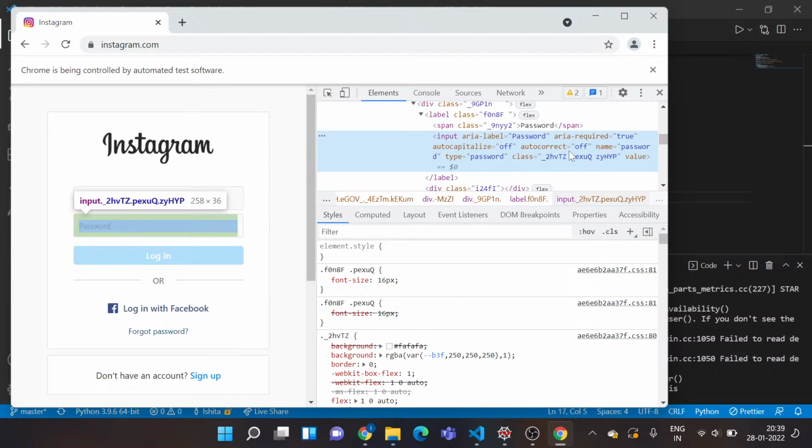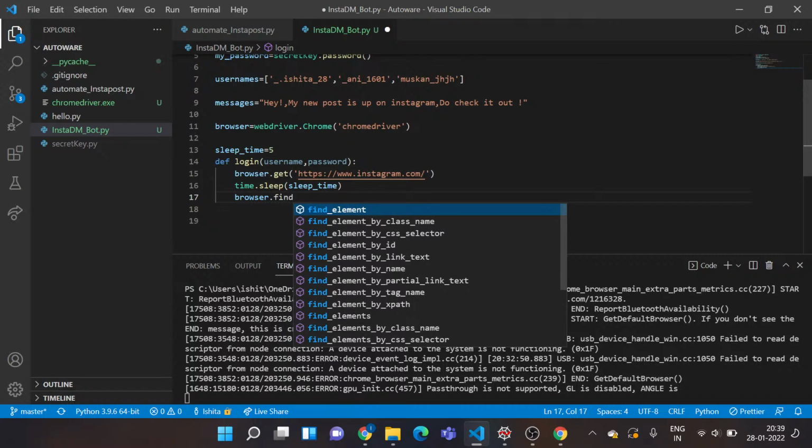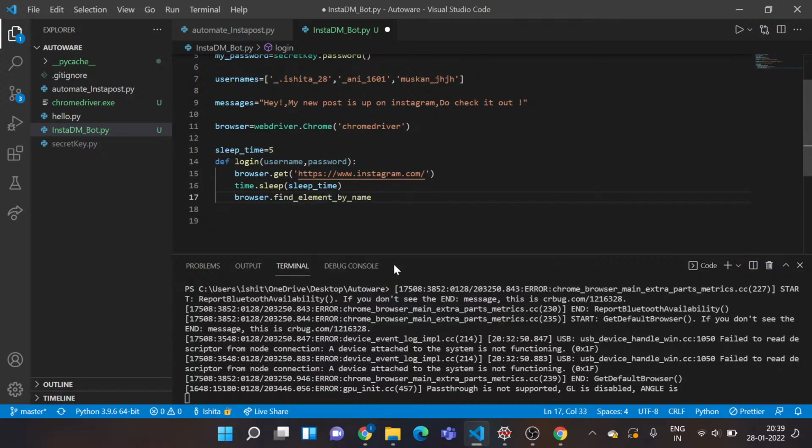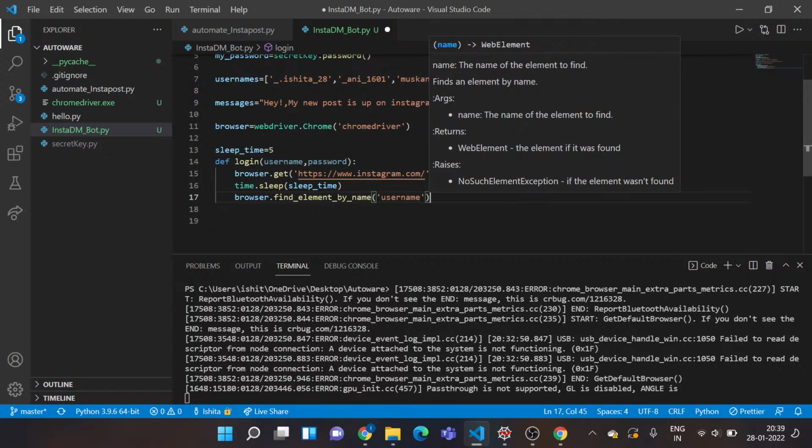That attribute is name. So I'll go back to my script and see if there's any function to do this job. I have this instance called browser created already. Let's see what functions I have with that. I want to find an element, so I'll just dot and say find. It gives me a bunch of options like find element by class name, by CSS selector, by ID, by name, and all. I wanted to select by name, so I've got a function for that. In the parameters I'll be specifying the name of that HTML input tag. It says the name was username, so I'll just type that over here.